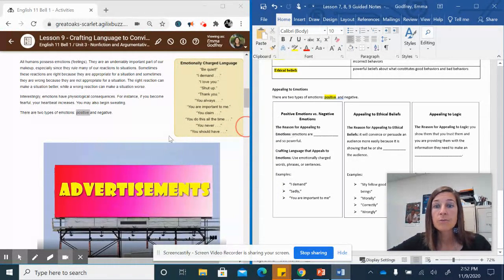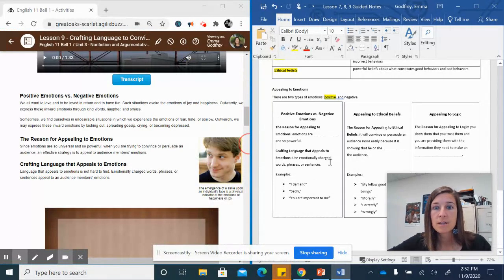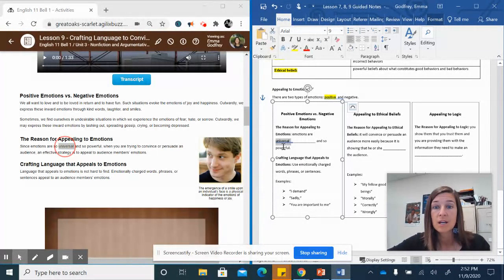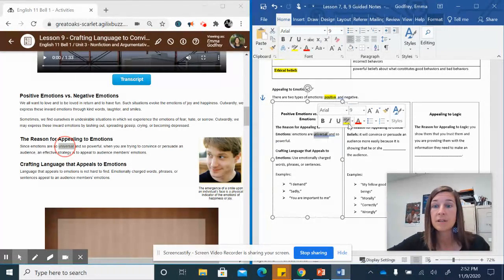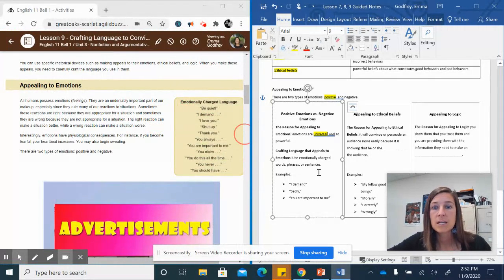So now the reason for appealing to emotions are universal and powerful. So the reason is because emotions are universal. We all have them. They're all essentially the same types of emotions. So that's good to include in our writing because our audience will have similar feelings. Okay, crafting language that appeals to emotions. Use emotionally charged words, phrases, or sentences. They give you a big long list here, but there are a few examples below, like I demand, or you are so important to me.